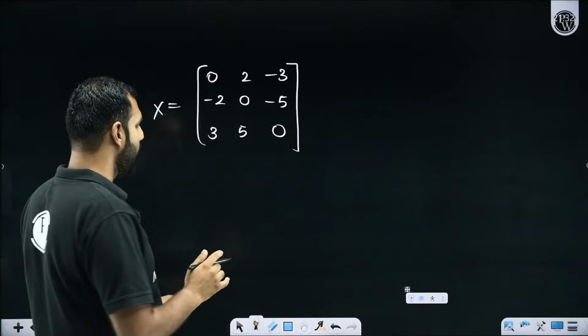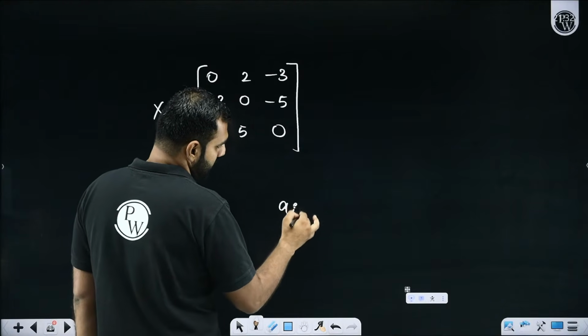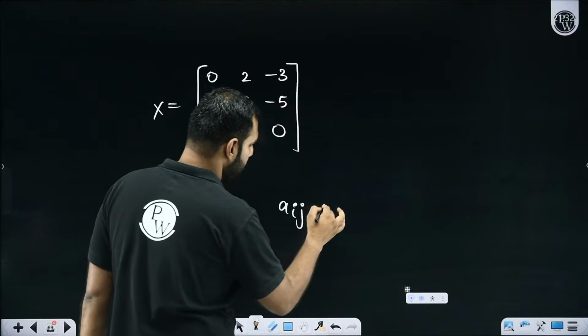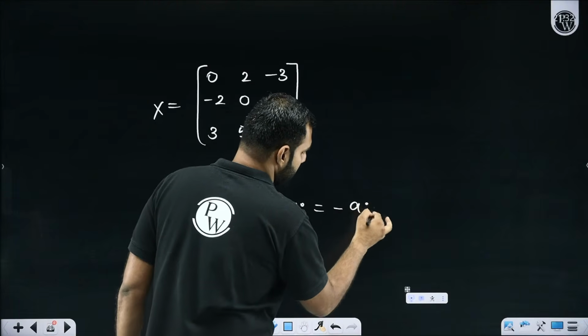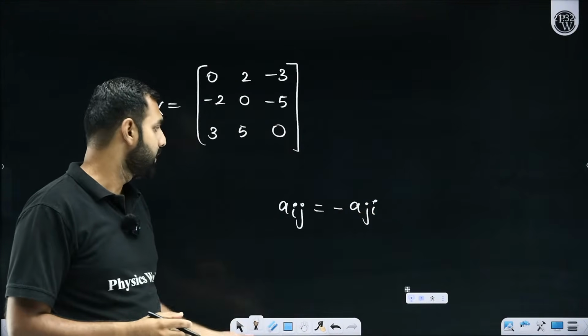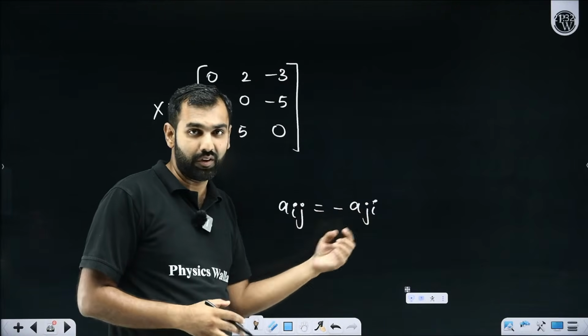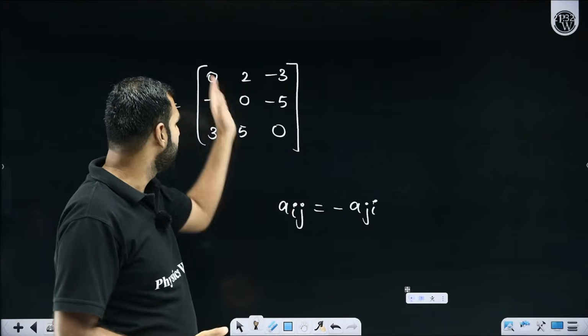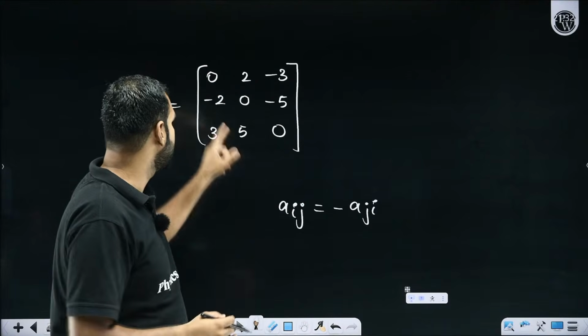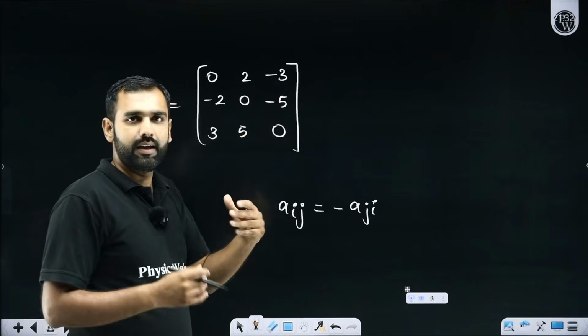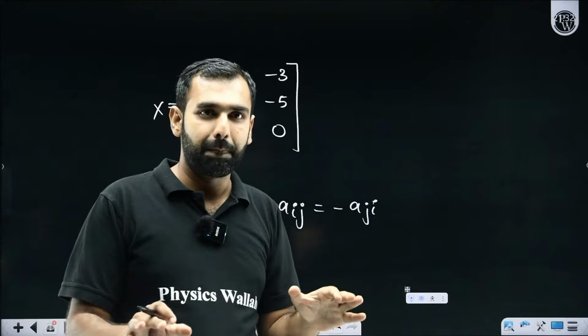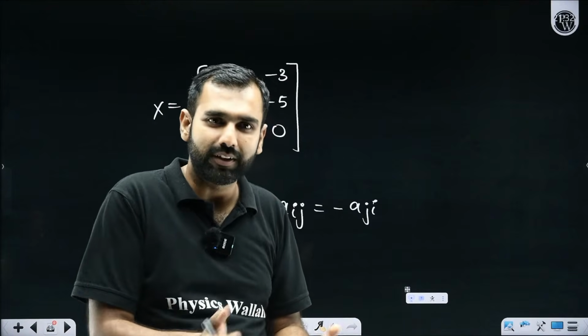So another way of writing it is, for a skew symmetric matrix, Aij is equal to negative of Aji. So here, of course, the principal diagonal will become 0, because if A11 is minus A11, that means A11 is 0. So A11, A22, A33 will be 0, and the rest are pairwise: in terms of magnitude the same, but in sign opposite.